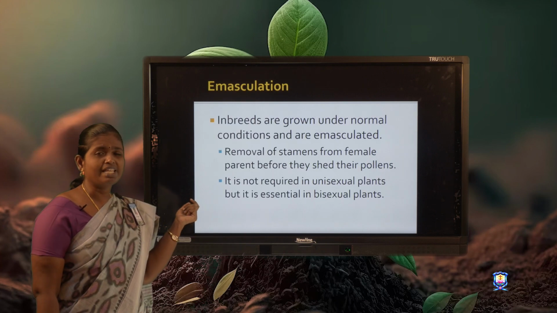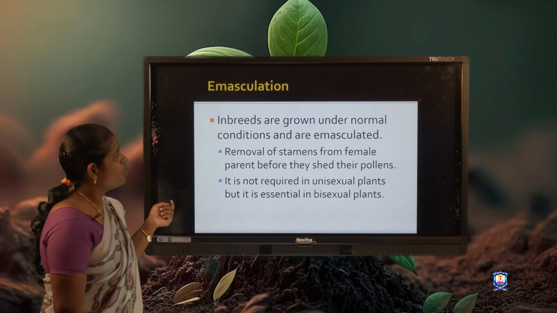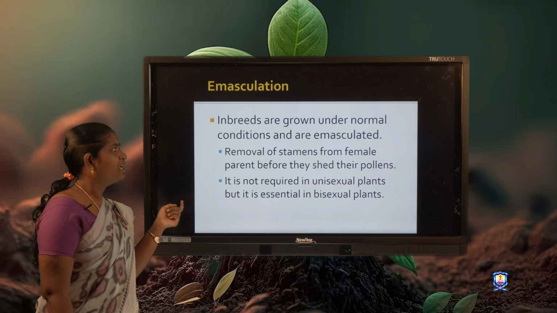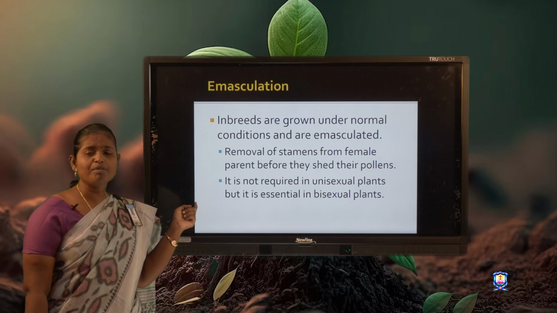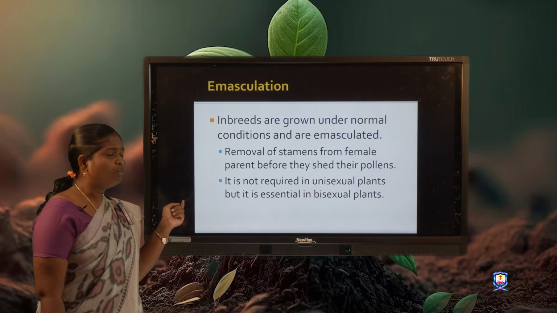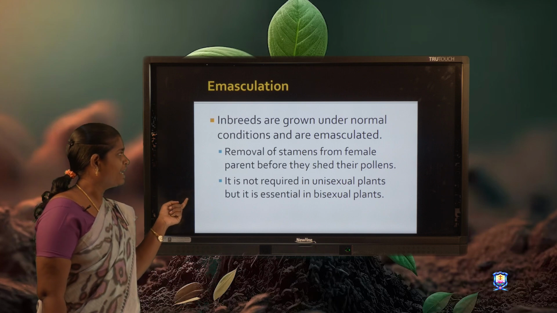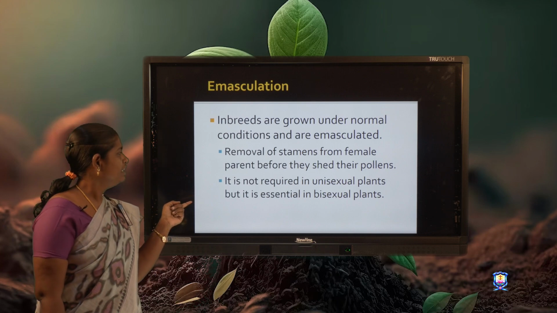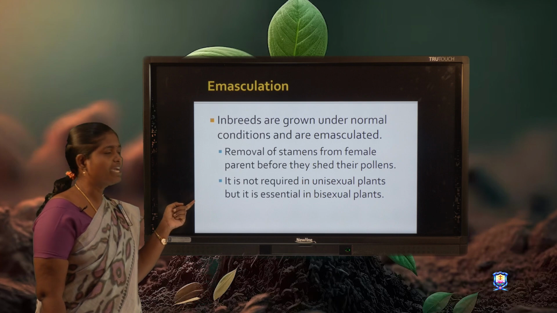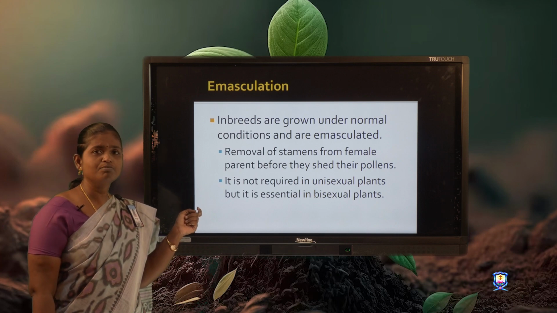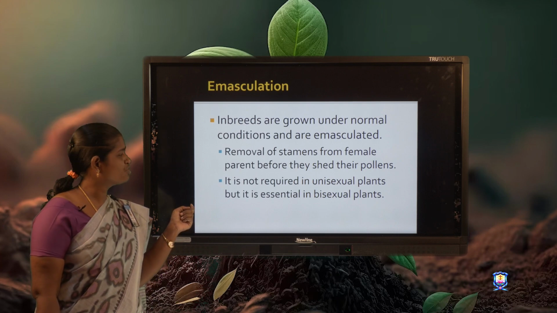Then the next step is emasculation. Inbreds are grown under normal conditions and are emasculated. Emasculation is the removal of stamens from the female parent before they shed their pollen. It is not required in unisexual plants. It is required in bisexual plants.